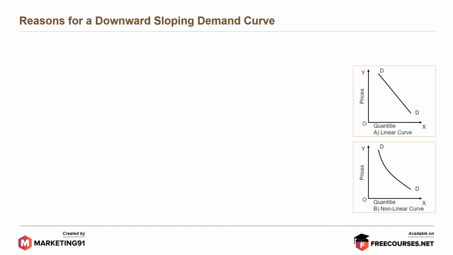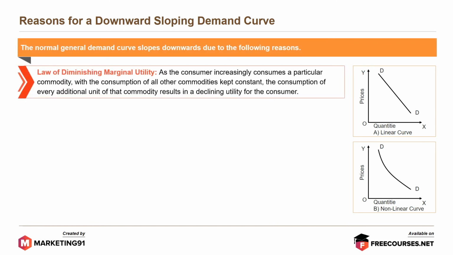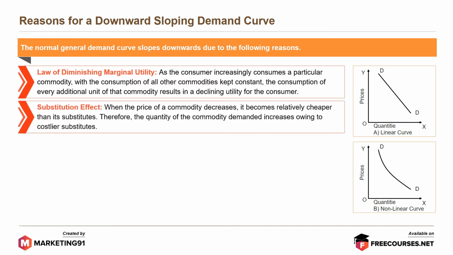Now let's look at the reasons for a downward sloping demand curve. The normal general demand curve slopes downward due to the following reasons. First, law of diminishing marginal utility. As the consumer increasingly consumes a particular commodity, with the consumption of all other commodities kept constant, the consumption of every additional unit of that commodity results in a declining utility for the consumer. Next is the substitution effect. When the price of a commodity decreases, it becomes relatively cheaper than its substitutes. Therefore, the quantity of commodity demanded increases owing to costlier substitutes.